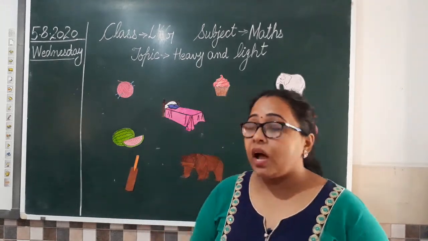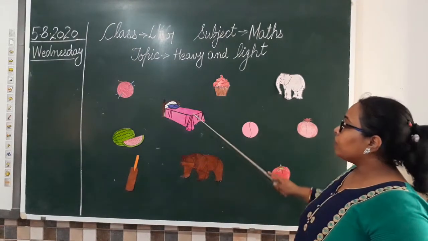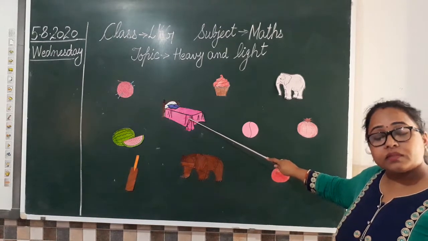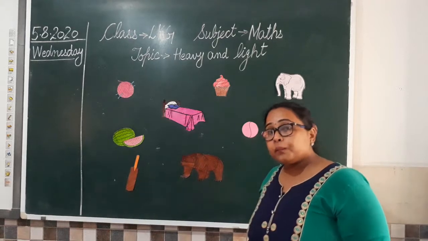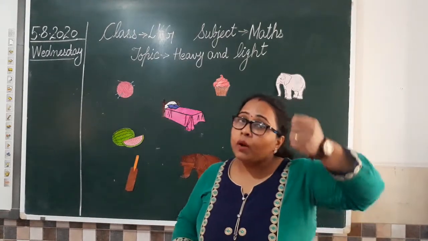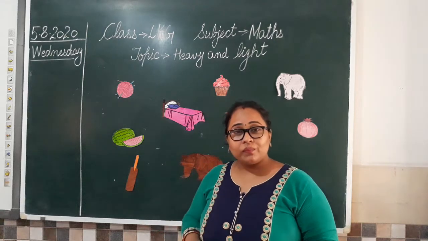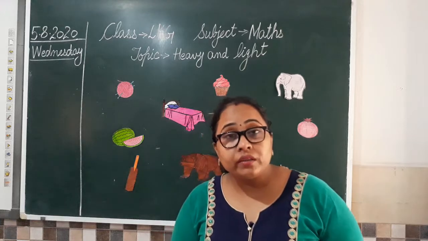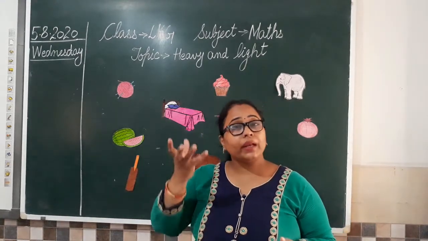For example, I have pasted some pictures. Let's start our examples from them only. Now what is this? It's a bed. जिस पे हम सोते हैं, it's a bed. We sleep on bed. Is it possible for you to pick your bed? आप अपने बेड को पिक कर सकते हो, उठा सकते हो उसको? No, you cannot because it is very heavy. Heavy means वो बहुत भारी है ना? You cannot pick it up.